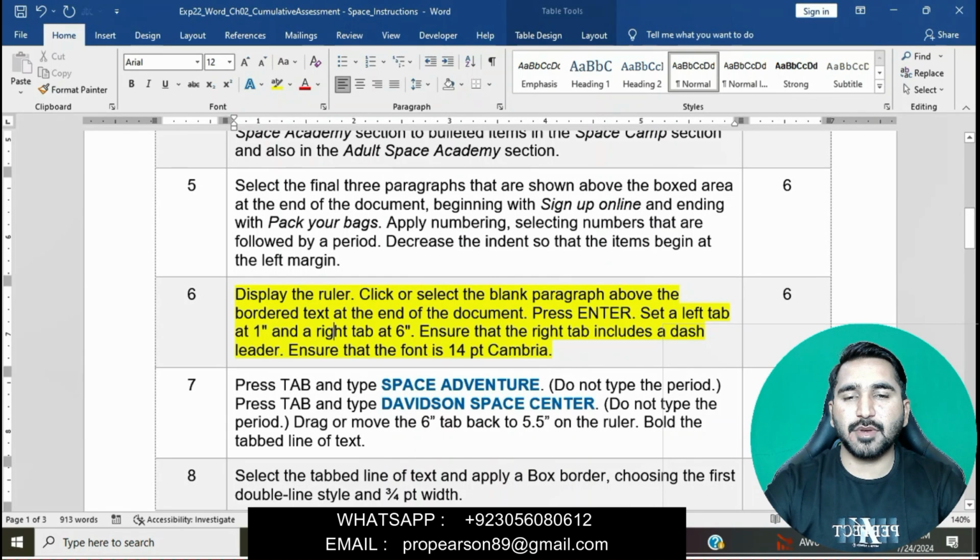Okay, display the ruler. First we will display the ruler, then we will click or select the blank paragraph above the bordered text at the end of the document. Then we will press enter. Then set a left tab at 1 inch and a right tab at 6 inches. Now ensure that the right tab includes a dash leader. Ensure that the font is 14-point Cambria.